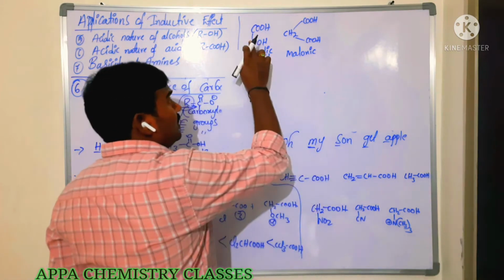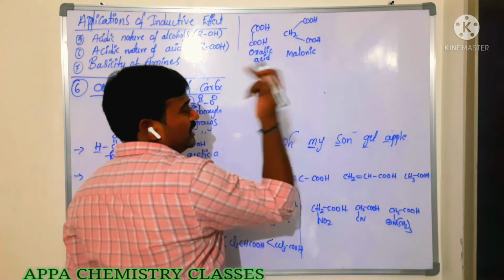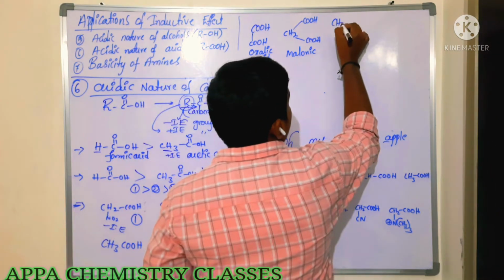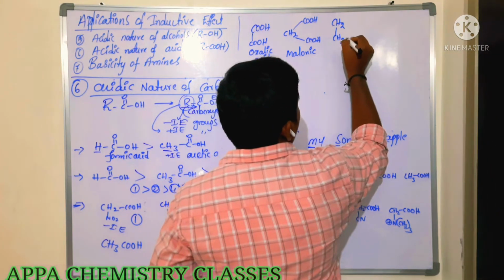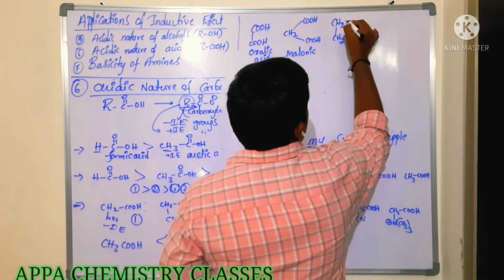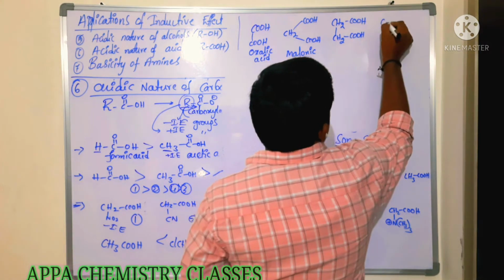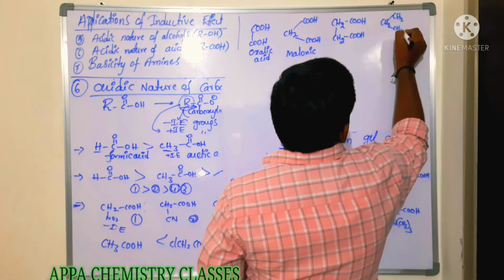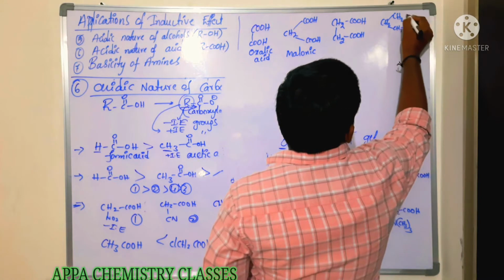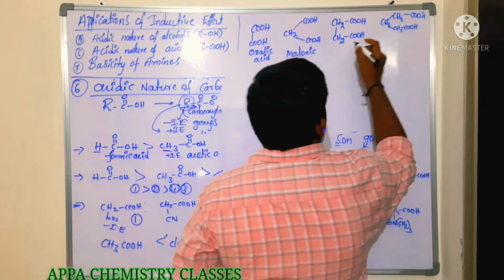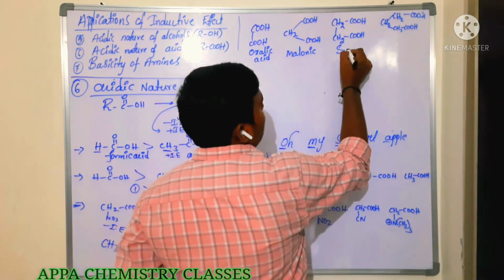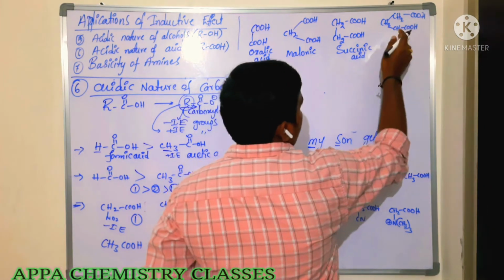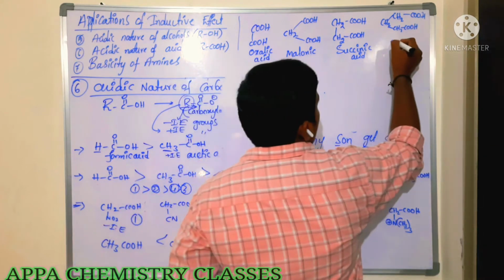So what we are doing, in between COOH, one CH2 is inserted. Then we are getting malonic acid. Next is S, which is nothing but succinic acid. 2 CH2 groups are inserted between 2 COOH groups. So next, if 3 CH2 groups are inserted between the 2 COOH groups, then it is said to be G, which means glutaric acid.